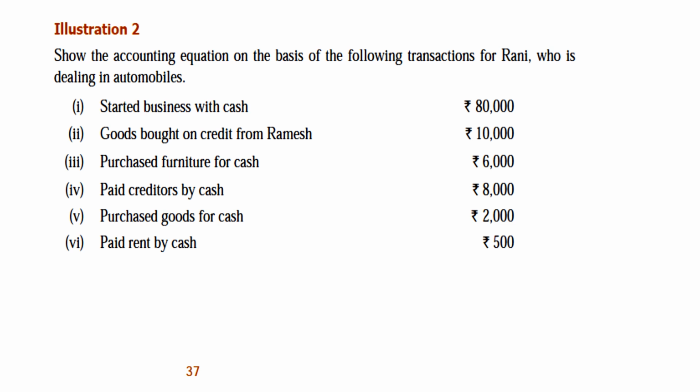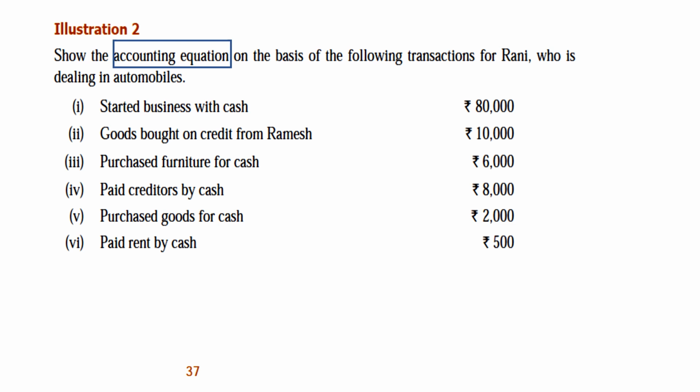The question will be like this: show the accounting equation. In your question paper, if you find the words accounting equation, you must do it like this. We will learn how to do it. Show the accounting equation on the basis of the following transactions for Rani, who is dealing in automobiles. There are 6 transactions they have given, right? Started business with cash. Each one is called a transaction.